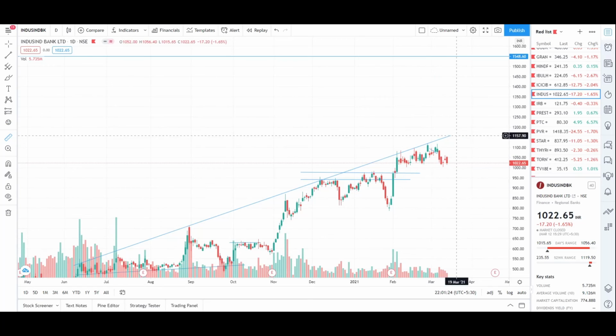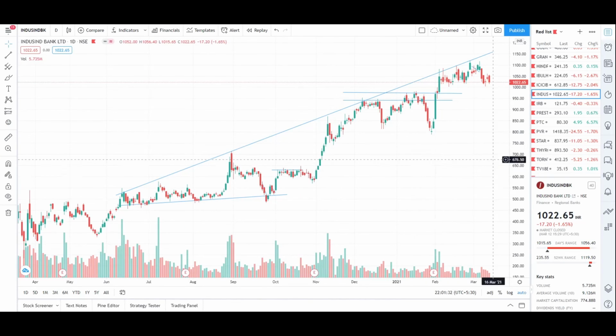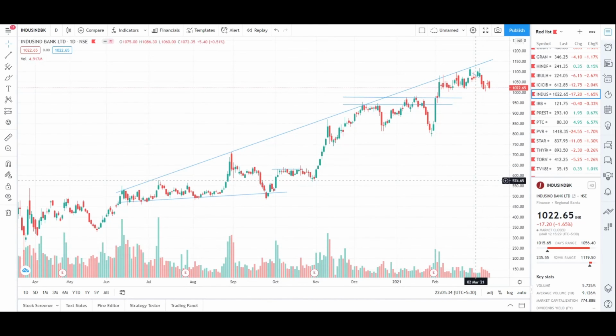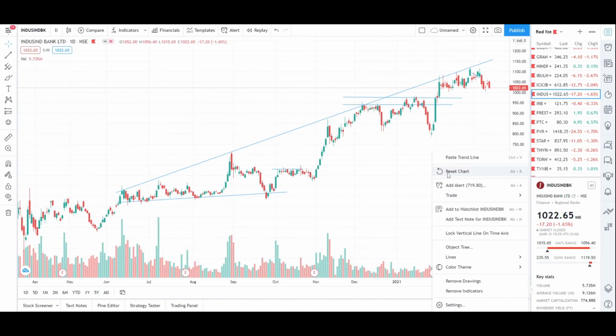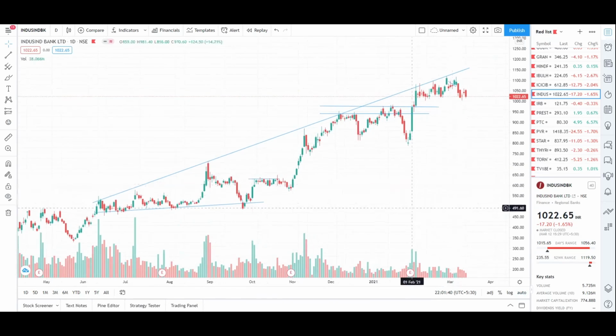So even if you enter somewhere here after it breaks this trend line, you'll be able to book something close to 32%. So you can keep the stock in your watch list. As I always say, this is not a stock recommendation or a financial advice or a financial call or a stock call of any kind. I'm not qualified enough to do it.